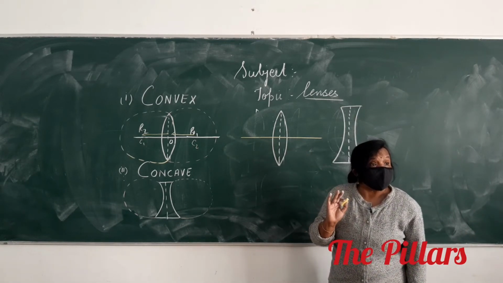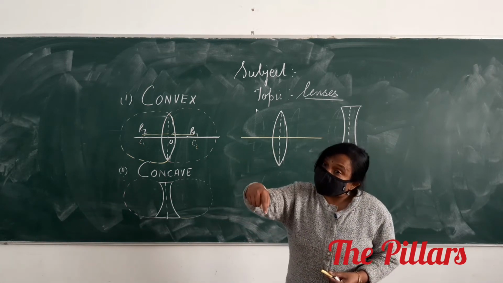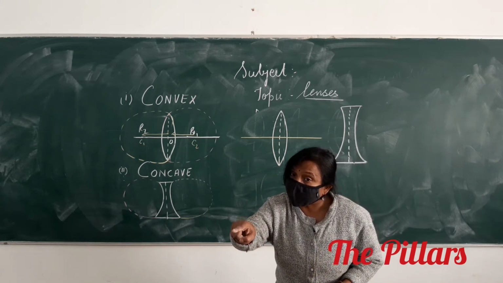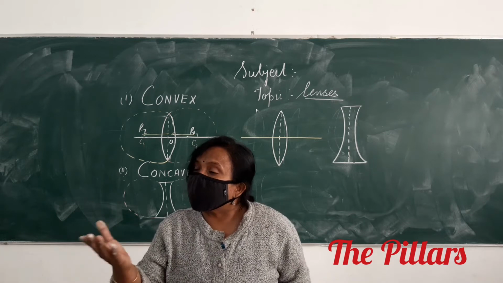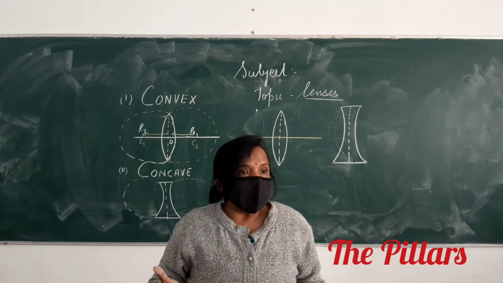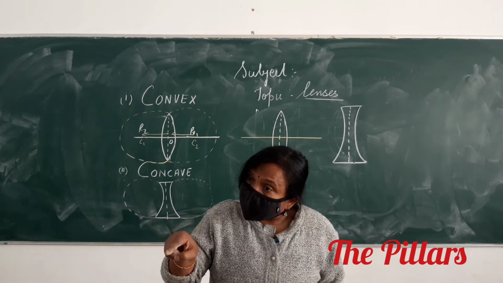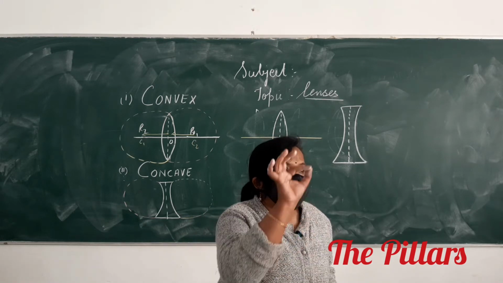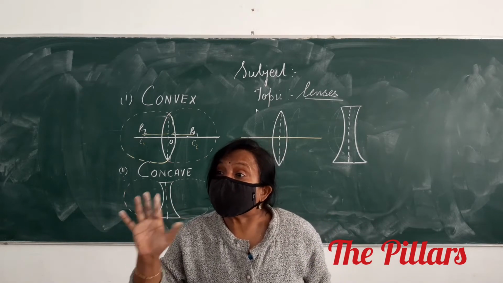Now, how do you define optical center? So thin lenses we are talking about. It is a point inside the lens on the principal axis. Why am I using the word inside? Because I told you the optical center may lie outside also, in the concavo-convex and convexo-concave cases. So how do you define the optical center of a lens? It is the point inside the lens on the principal axis through which any ray passes undeviated.